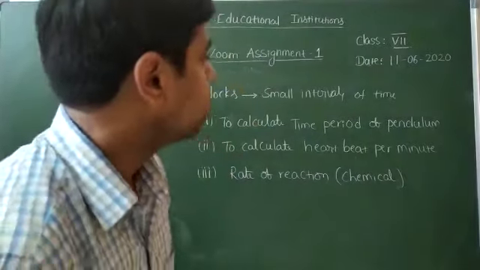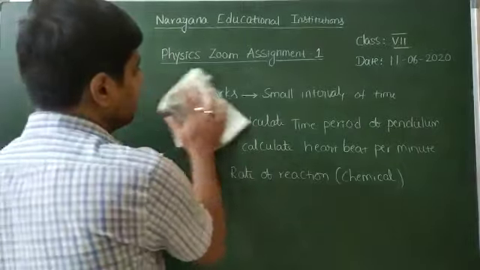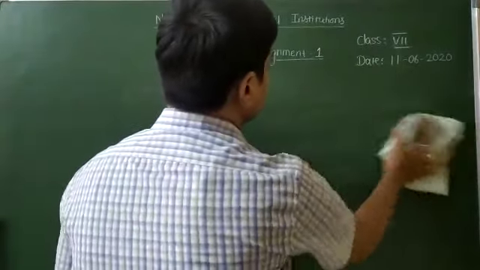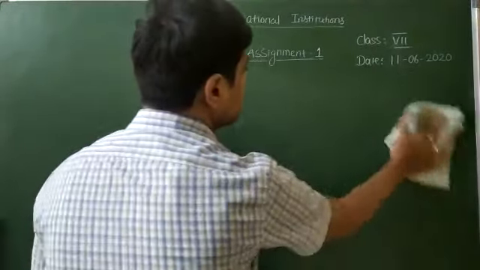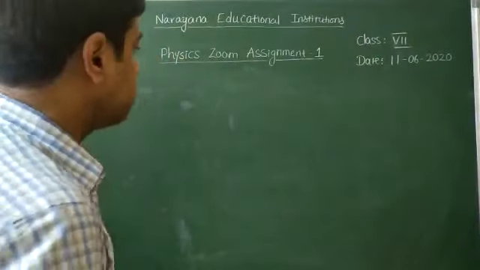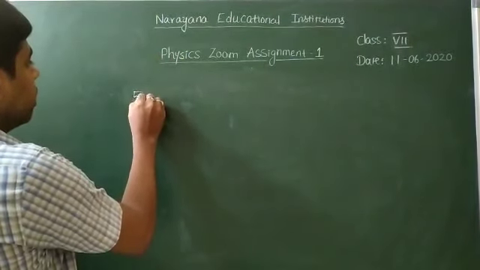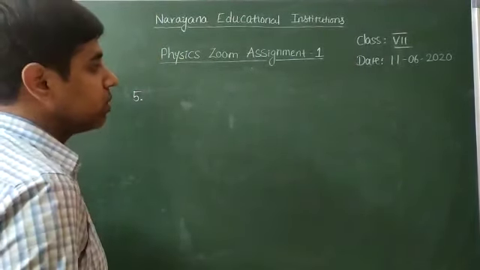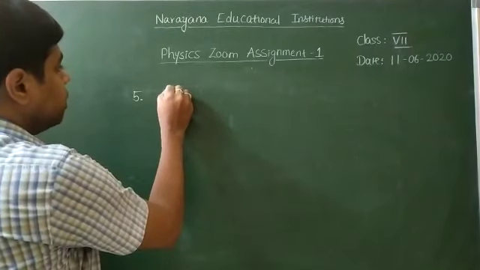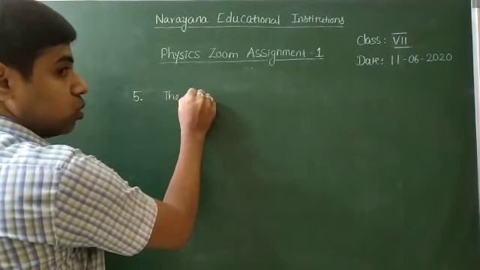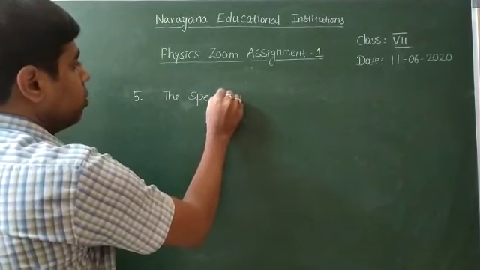And fifth and sixth questions are half mark questions, they are bits. The fifth question is: the speedometer is not attached to.